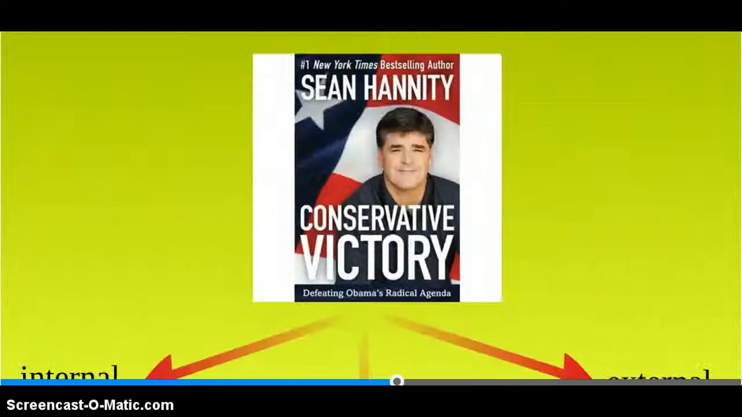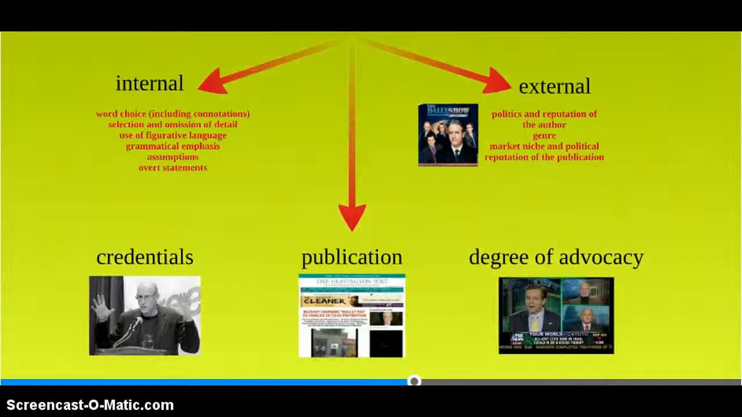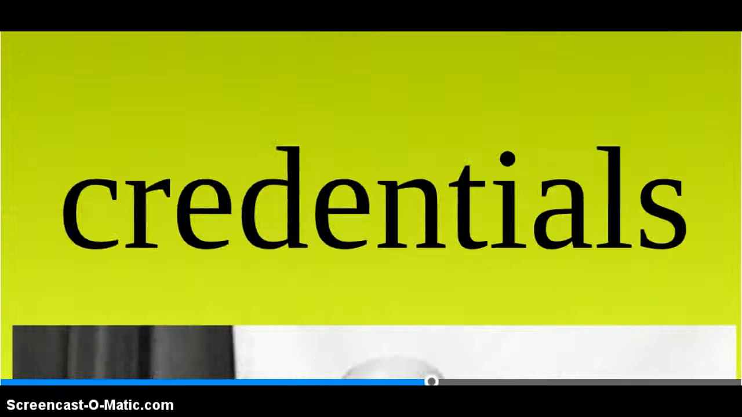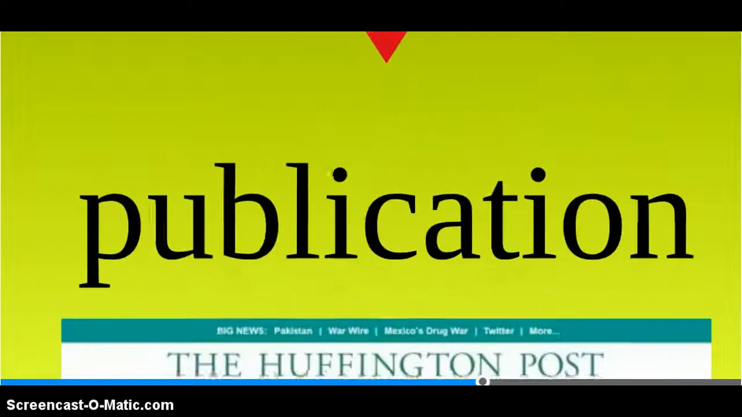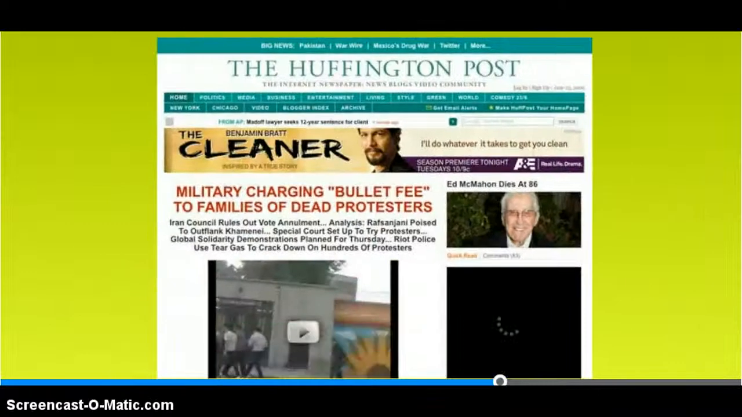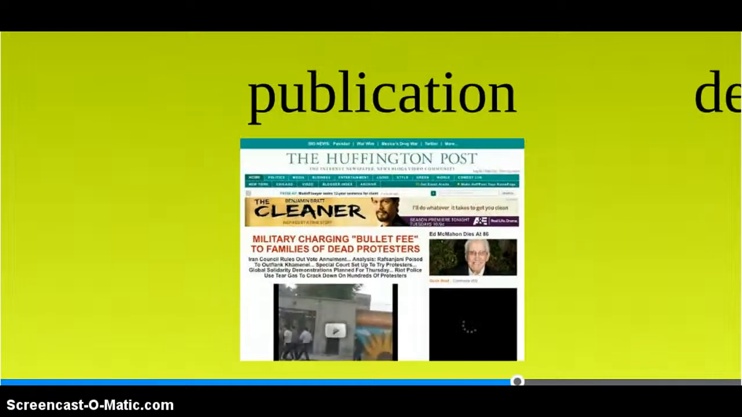Also, when evaluating texts, consider the writer's credentials, including any bibliographic information you can find, and that person's affiliation with advocacy groups or certain ideologies. Note the publishing data, including the reputation of the publication and its political slant.